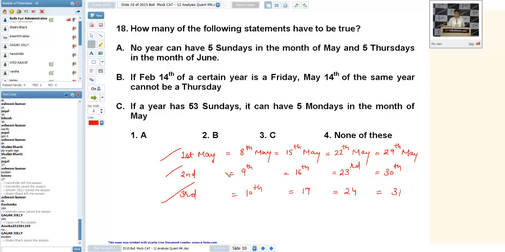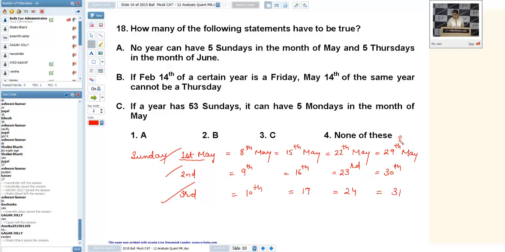Now, no year can have 5 Sundays in the month of May and 5 Thursdays in the month of June. Okay, let us see. If I take 1st May as Sunday, of course May will have 5 Sundays.